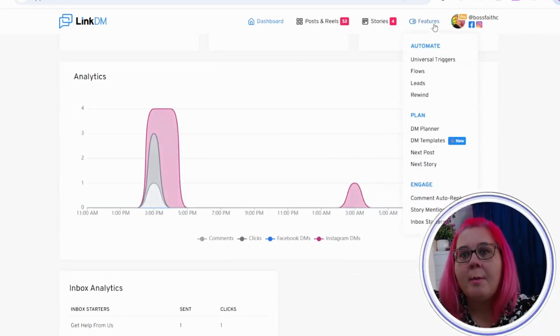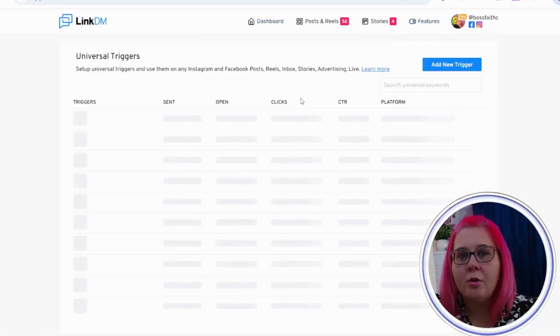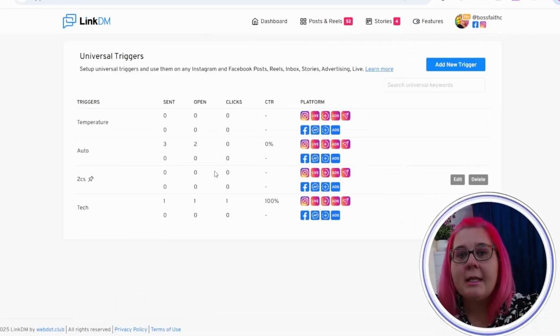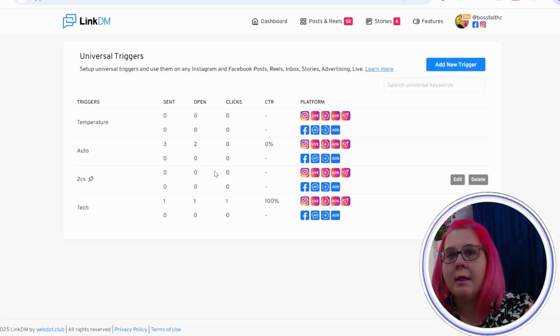Now if we come up here to features, you'll see the word universal triggers. Universal triggers is a trigger that you want to use across any post. So say I'm always talking about my podcast, for example, and it's one that I'm going to use a lot of the time, or anytime someone talks about my podcast I want them to be sent a link, then I can set up a universal trigger. Now the amazing thing about this is once you learn the basics of setting up an automation, it's basically the same in every section.